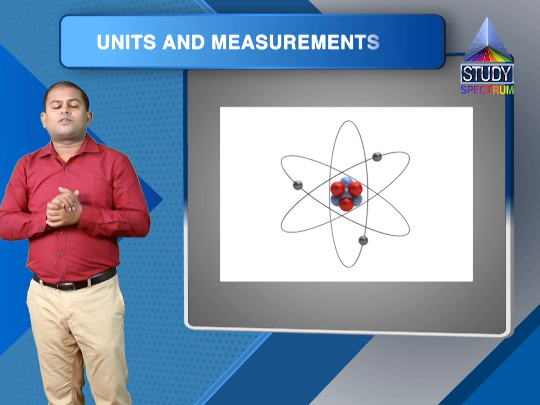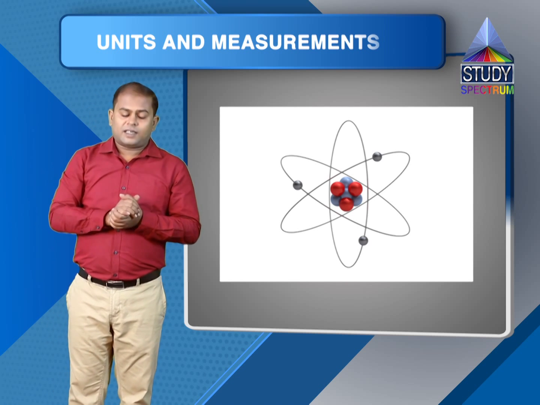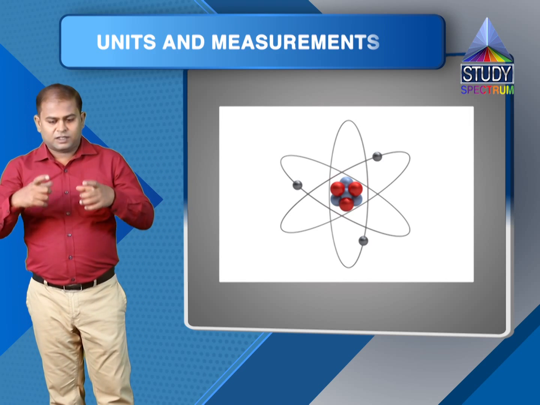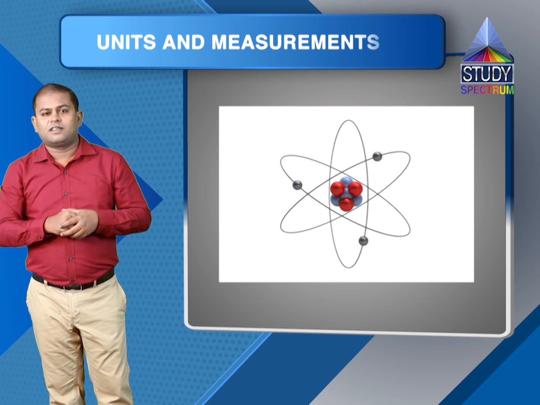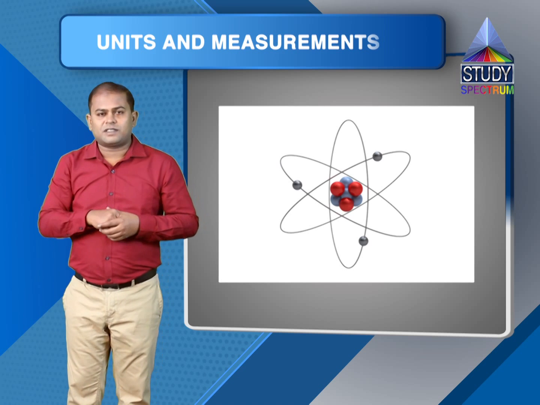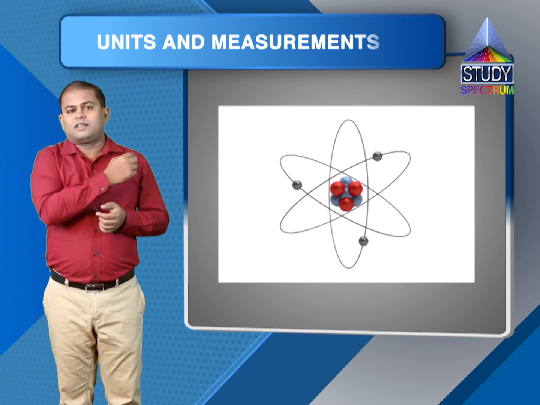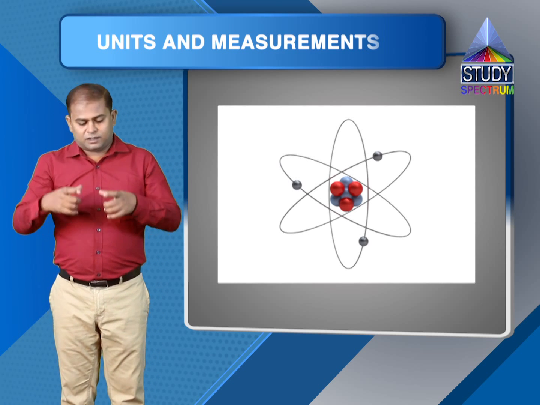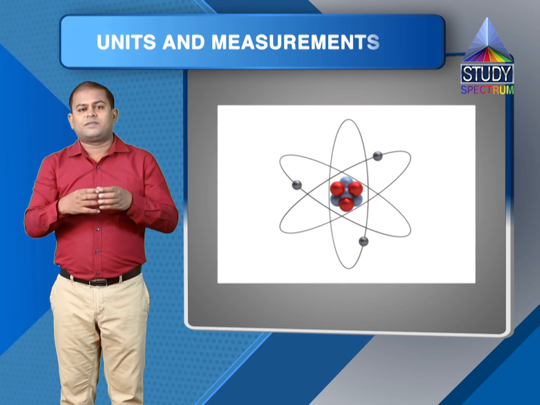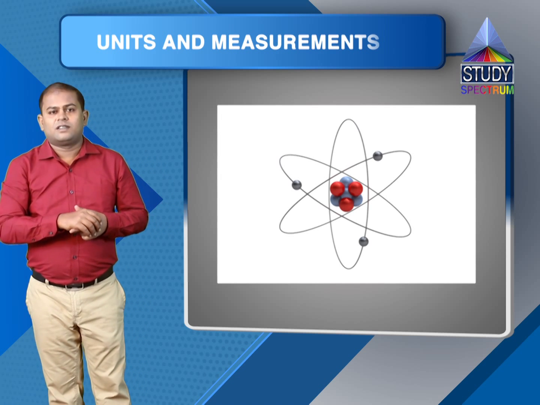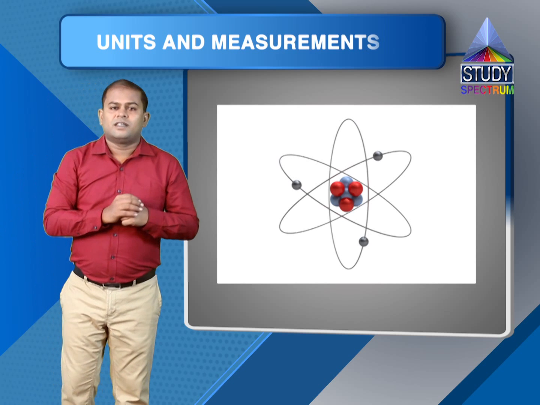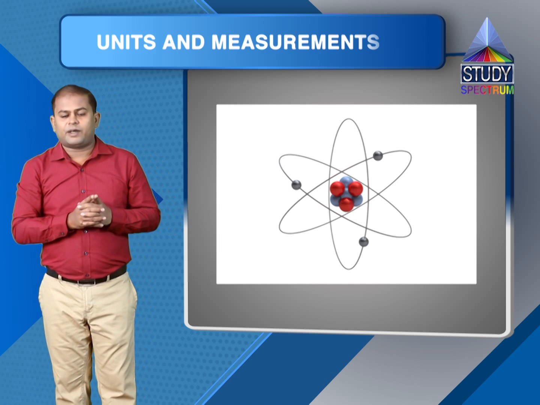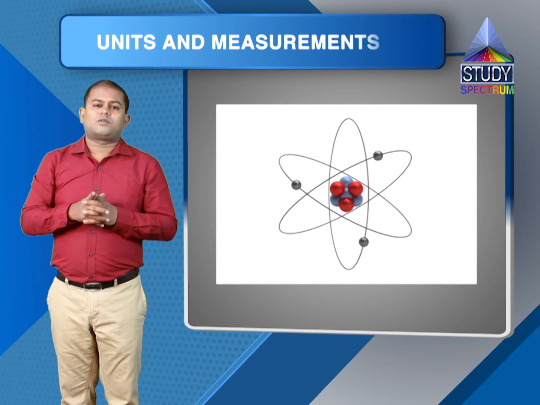Also, by Avogadro's hypothesis, we know that the actual volume occupied by atoms is 2/3 of the volume of the specimen, right? The rest of them are voids or free spaces. So if I equate 4 by 3 pi r cube into small m by capital M into capital N with 2/3 of the volume of the specimen, and rearrange the terms and simplify the expression, we get the radius of the atom as capital M by 2 pi capital N rho, whole raised to 1 by 3.